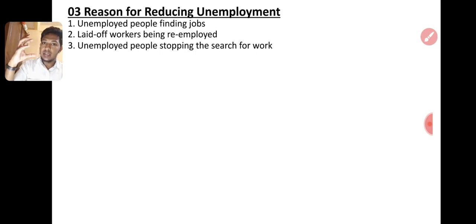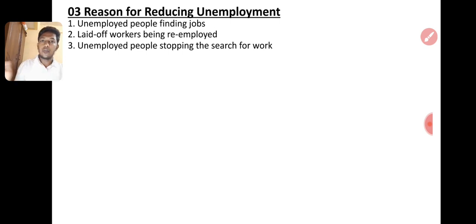Unemployment does not just mean employable people being without employment. It means workable people should have the effort to work. If they have the effort to work but there is no work, then they are unemployed. If I don't want to work and I don't like to work, I stay at home, so I am not unemployed.